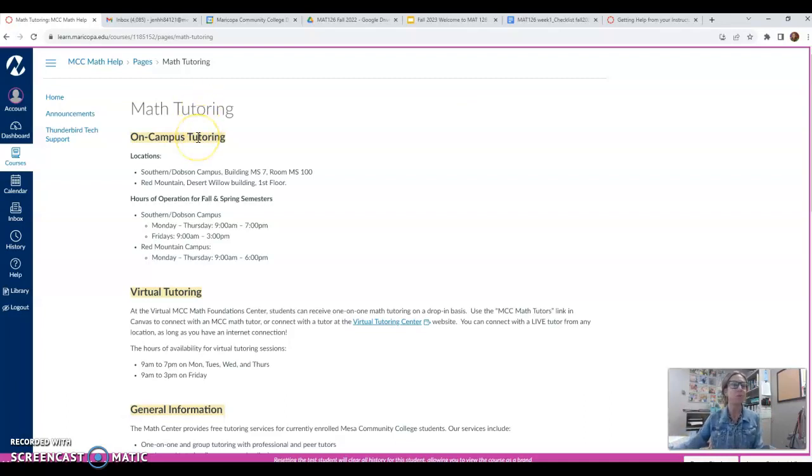So there's on-campus tutoring, and the nice thing about our on-campus tutoring is you don't need an appointment. You literally just have to walk in. So here's the locations and the hours. So you just walk in during their hours of operation, you bring your notes and your homework and the assignment you're working on, and you can sit down and get quality one-on-one free math help. You don't have to pay for it. You're a student, it's there for you to use, okay?